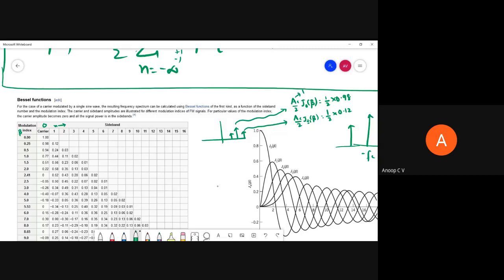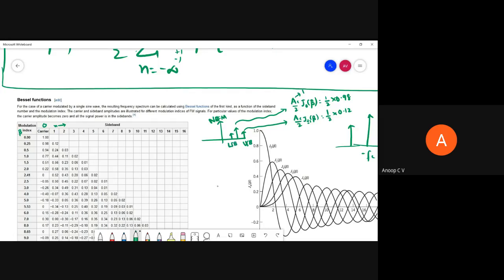So you can see that in this case, beta is small, and as I told in the last class also, when beta is small, only J0 and J1 will exist, only two. So this is similar to our single tone AM: a carrier, an upper sideband and a lower sideband. And we have seen that this is narrowband FM. So when beta is small, wideband FM reduces to narrowband FM, that is a carrier, an upper sideband and a lower sideband.